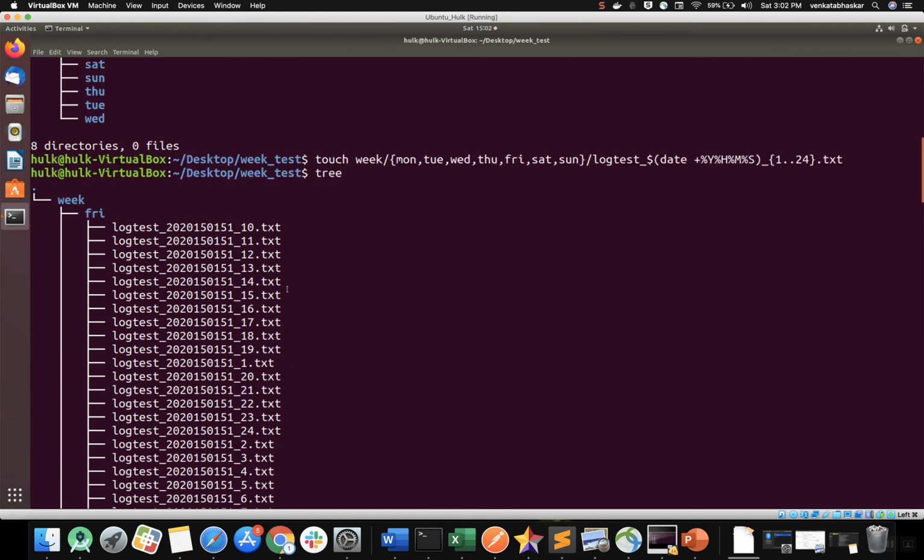So in this way you can create any number of things; you can think of many use cases. Please practice more, then you will be good at typing the commands. In the next tutorial we'll see how to remove these directories: how to remove an empty directory, and how to remove the whole directories that we created. In the next session I will explain the commands.